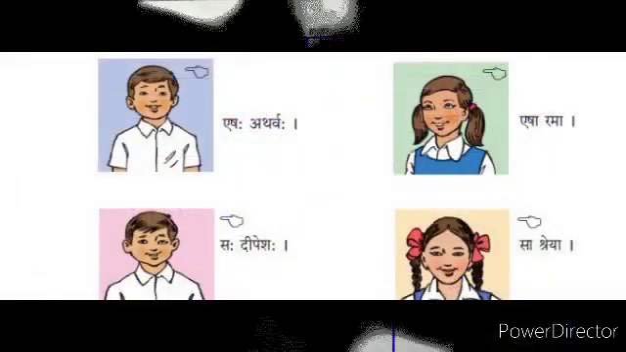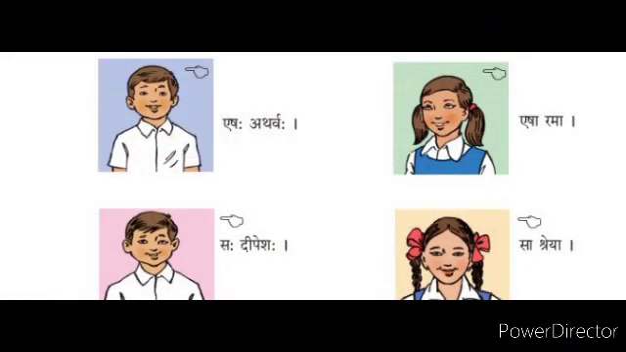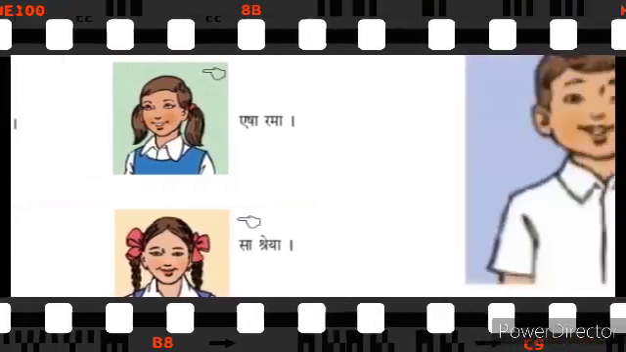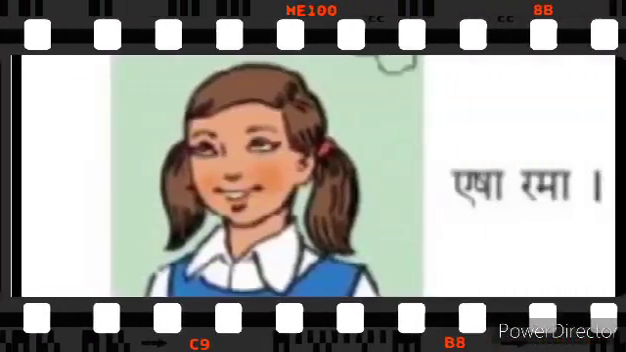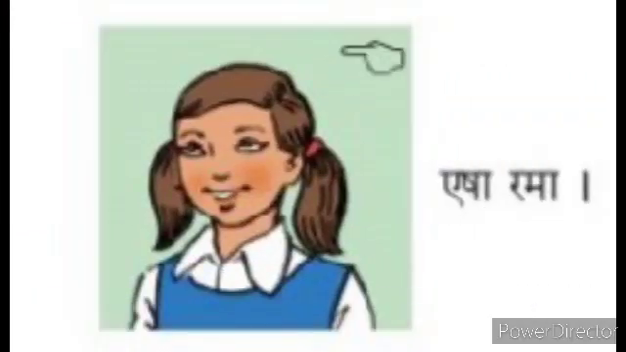By the bifurcation of these words, when we show nearest things or a person, then we say Eshah or Esha, meaning this. For example, Eshah Atharvah, this is Atharva. Esha Rama, this is Rama.